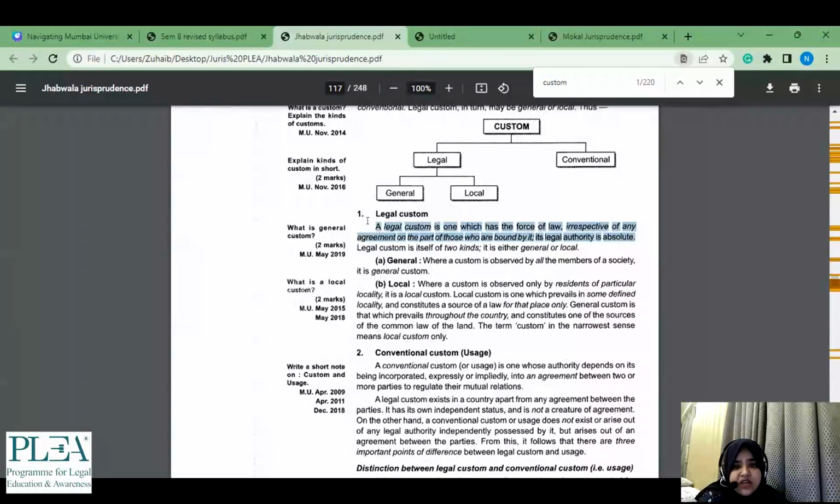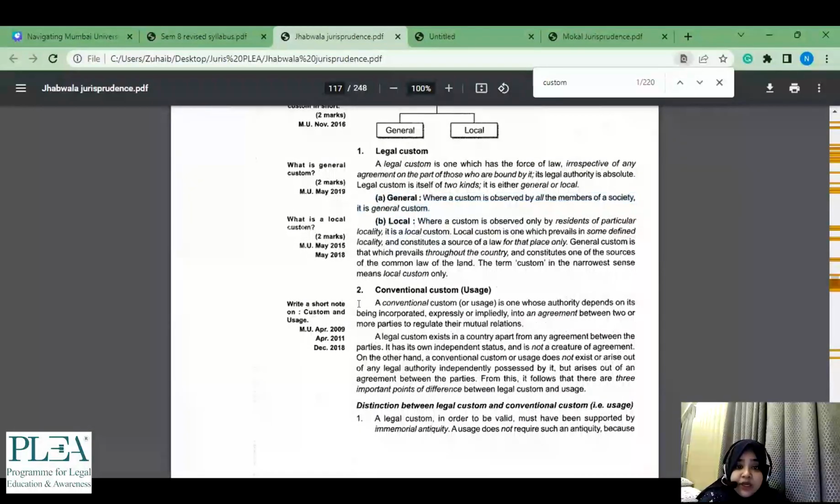That finishes a 2 marker. Even for this you would probably get 1.5 marks, but for the additional line about which 2 types there are, and the additional word that conventional custom is called usage, right? Or usage, this is another word which is used for that. Maybe you know what conventional custom is, but you did not know that it is also called usage. These are the things you would remember if you have come through and looked for the answer over here.